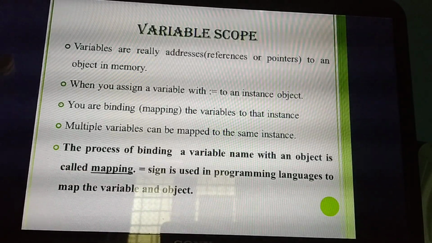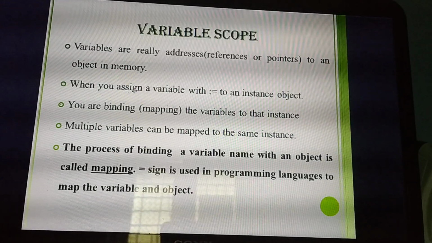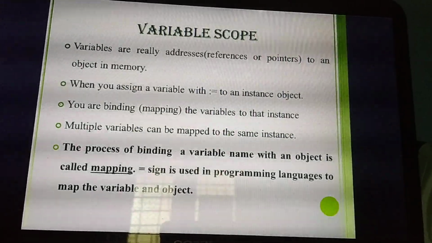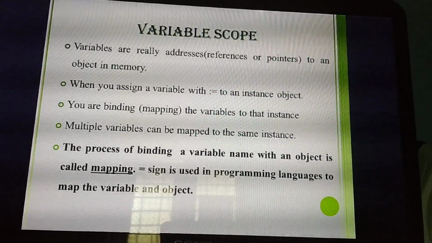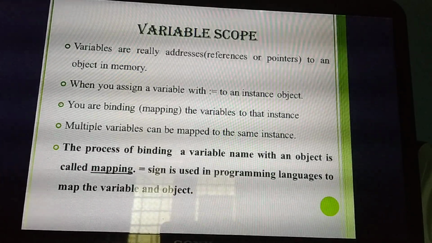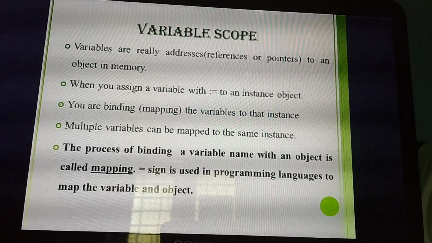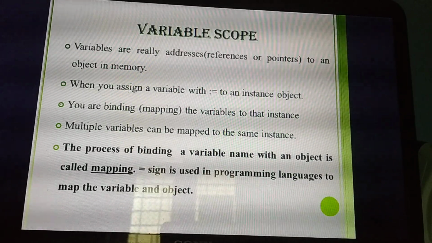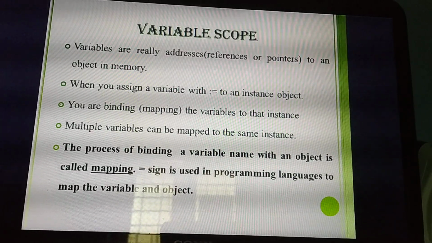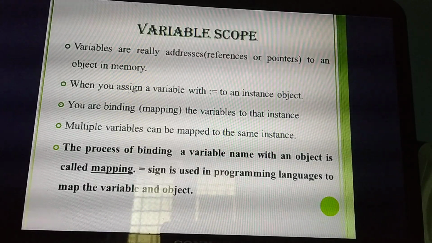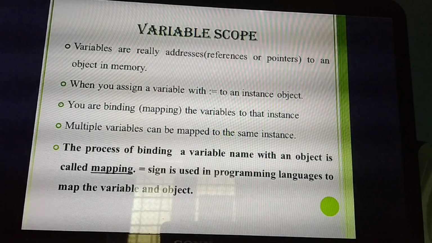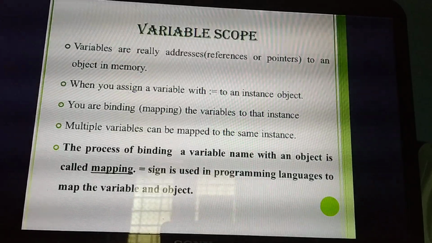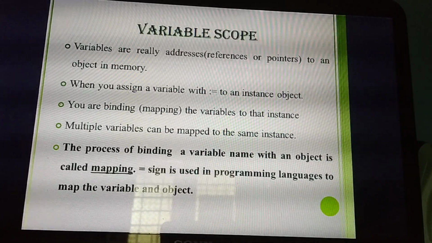Multiple variables can be mapped to the same instance. That means in one place I am giving a equal to 3, next place a equal to 5, next time b equal to 10, c equal to 8 or something. So a, b, c. Can I use only one variable in the program? No. I can use multiple variables in the same program. So that's the thing: multiple variables can be mapped to the same instance.